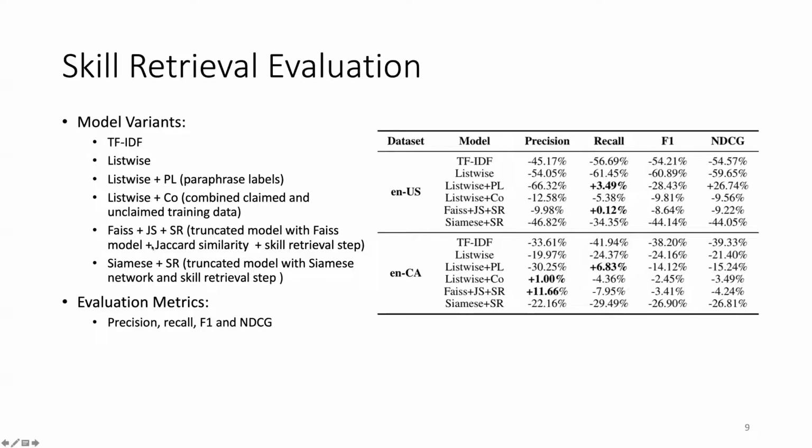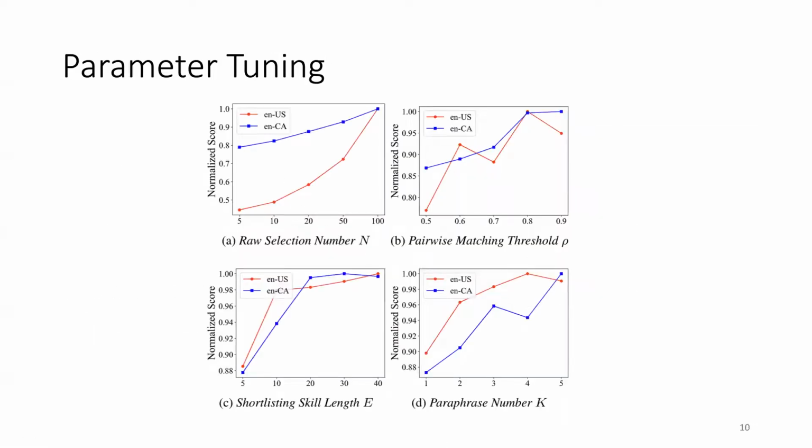By removing each of the modules, we can see whether they cause a model performance degradation. And in the end, we find that all the parts in our designed model are useful, and we evaluate on the precision, recall, F1 score and the NDCG.